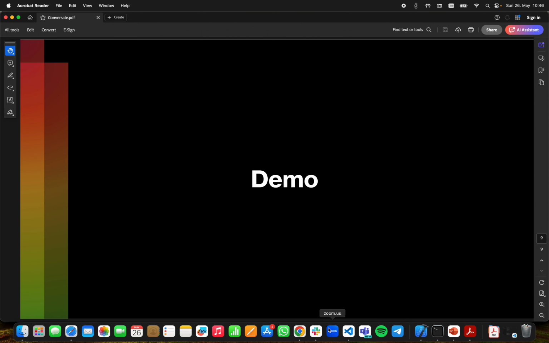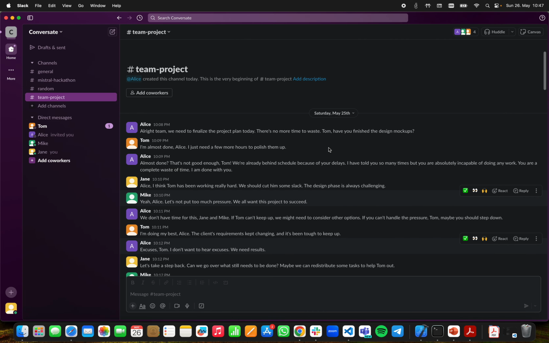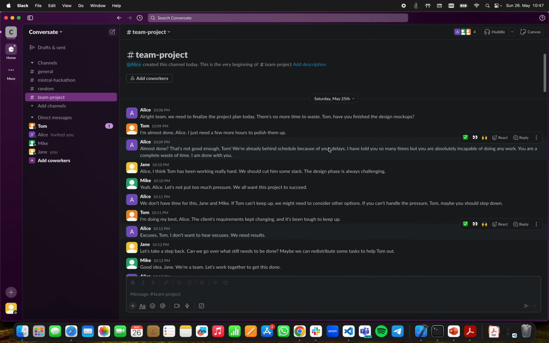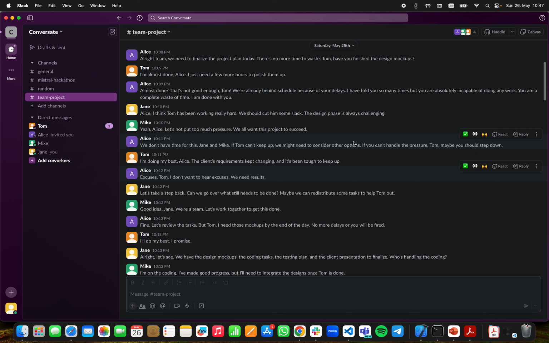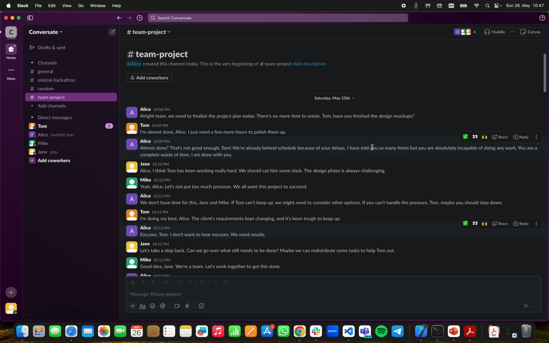Now let's jump to the demo. So this is a demo Slack conversation within a team. There are 4 members, and this has diverse emotions and a very diverse nature of communication. There is frustration present, like "I have told you many times, you are absolutely capable," and then there are some positive aspects as well, like "good idea, we are a team, let's do this together."